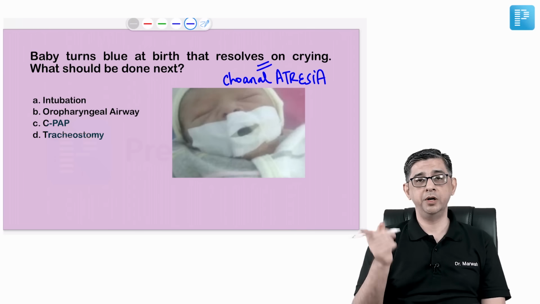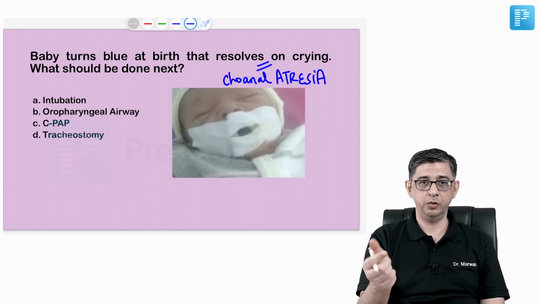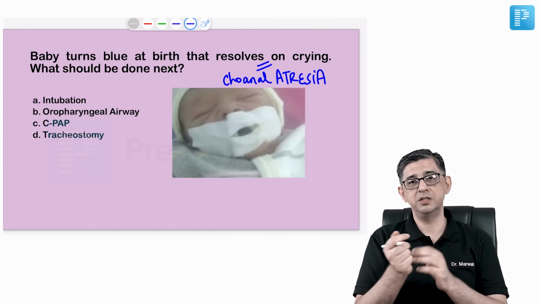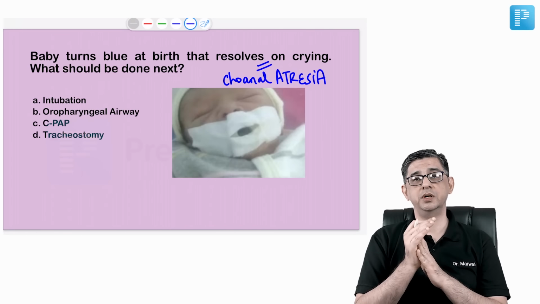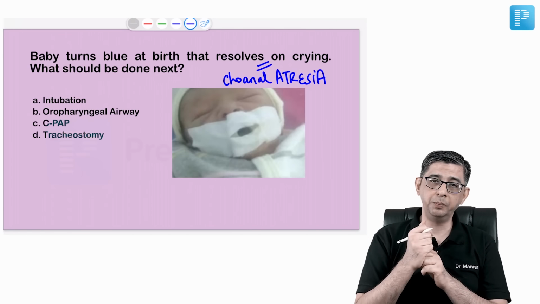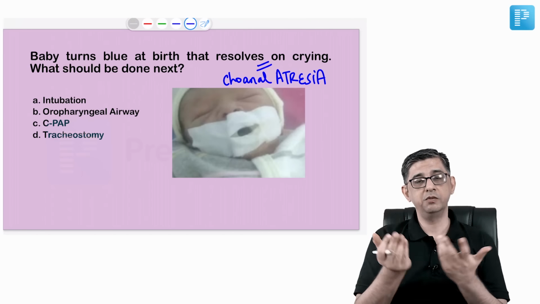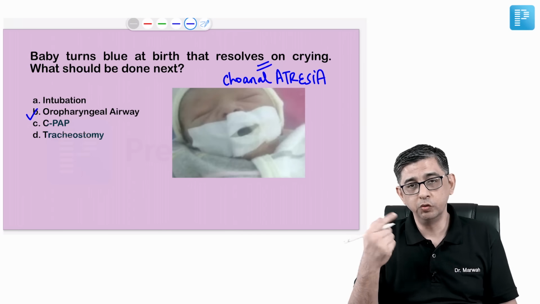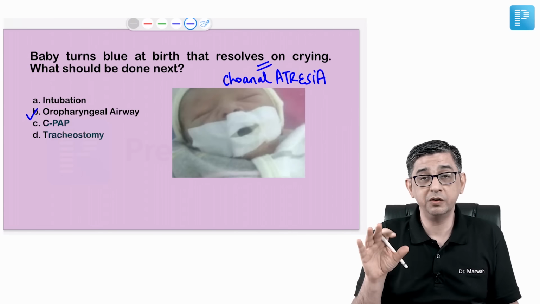For this baby, what you can do is take the nipple that is available, like you put a nipple over a bottle and feed a baby. You can just cut the distal end of the nipple and put it in the mouth of the child so that the baby will keep on sucking on the nipple and at least some air will keep on going inside. So the correct answer for this would be to secure an oropharyngeal airway for these patients. We technically call it the McGovern principle. So you will definitely see the ENT chap discussing it.